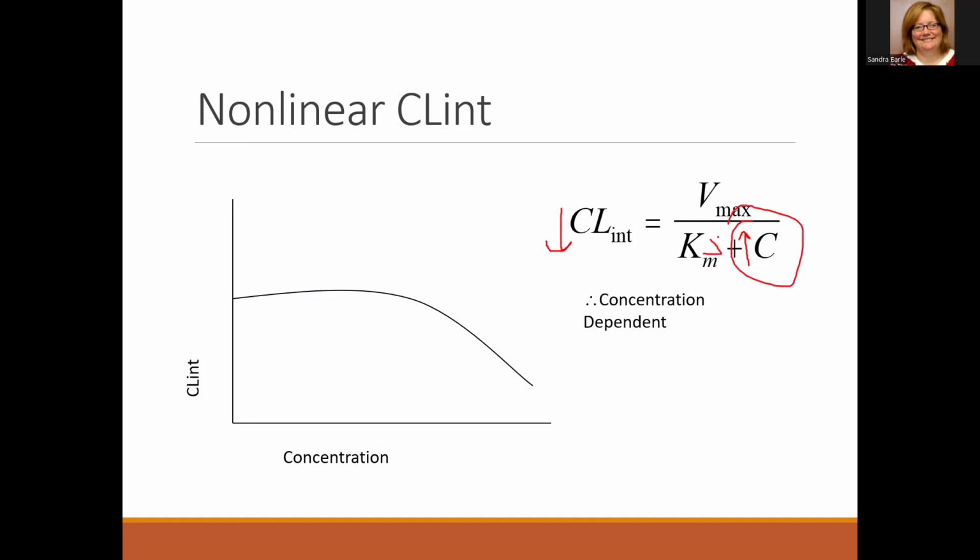But if our Km is much greater than the concentration, we don't have to worry about it. That's linear. But if concentration has to be considered, then this all becomes important, doesn't it? And as our concentration increases, our intrinsic clearance will start to fall, which means our clearance will start to fall for those low extraction drugs.